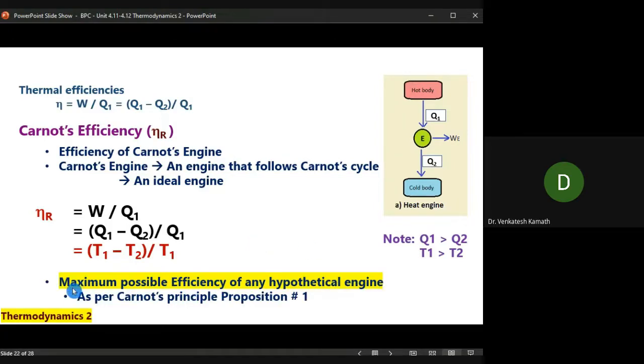This is another important point here. According to Carnot's principle, the maximum possible efficiency is this one. When you calculate the efficiency of a Carnot engine, that is the maximum possible efficiency of any hypothetical engine. Carnot engine is a hypothetical engine. Beyond that, you cannot have a higher efficiency, provided they work under the same HTR and LTR.